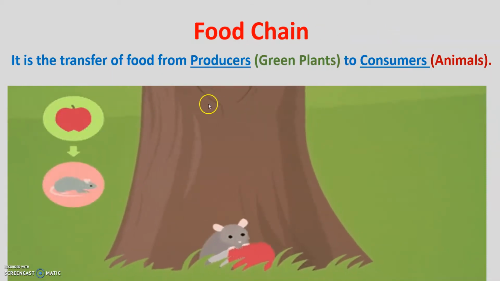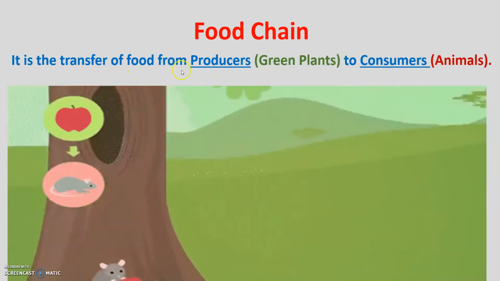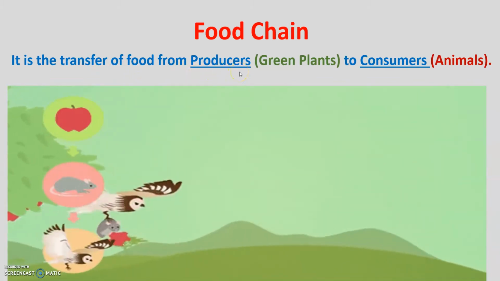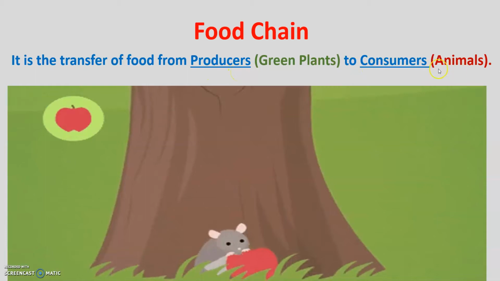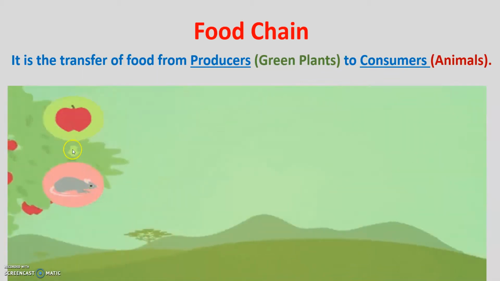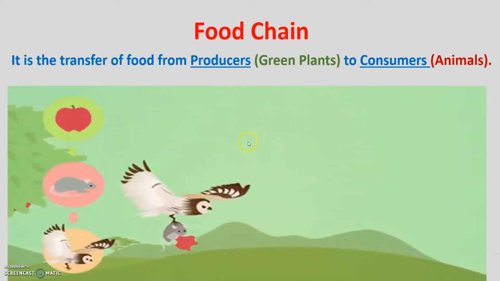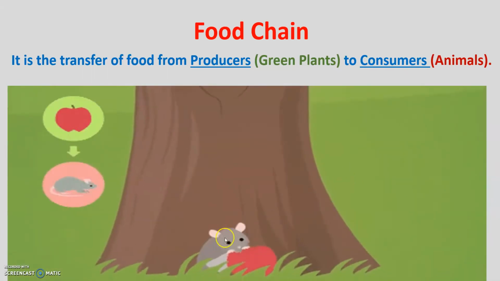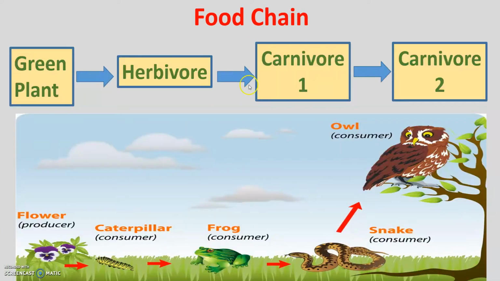Now, the food chain. The food chain is the transfer of food from producers, the green plants, to consumers, which are animals. So the producer is this apple tree, the consumer is this mouse, it's going to eat the apple. Then another consumer, which is the owl, is going to eat the mouse. So in the food chain, we always begin with a green plant, then a herbivore, which is an animal that eats only green plants, then a carnivore, which is going to eat the herbivore, then another carnivore, which is going to eat the first carnivore.